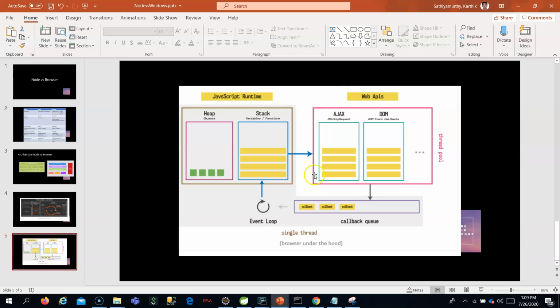You have to understand, for doing the web API, it will not use the JavaScript thread, since JavaScript has a single thread. It will have its own threads available in the browser. It would have allocated some threads for doing IO operations or general purpose operations. Using those threads, it will do the operation, and once it has done the operation, it will be given to the queue. You have to understand, it will not go directly to the stack. It will go to the callback queue, which is available in the JavaScript runtime, and by means of the event loop, it will be taken by the stack only when the stack is empty.